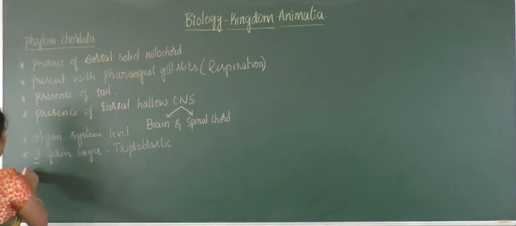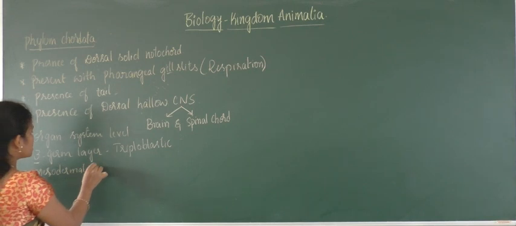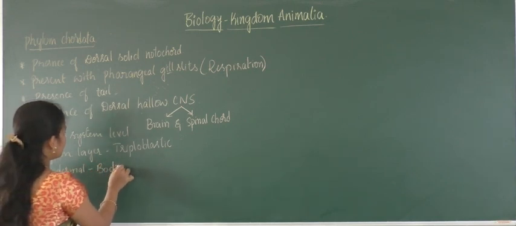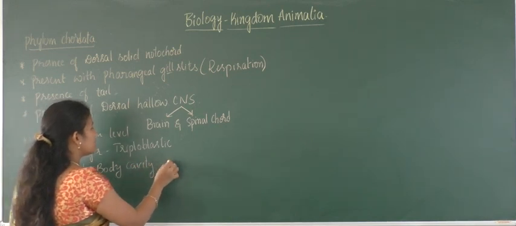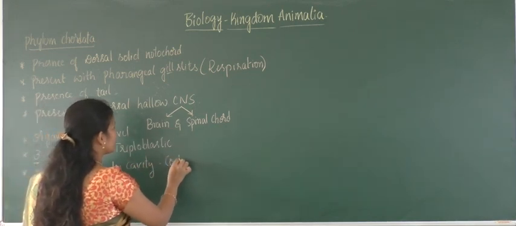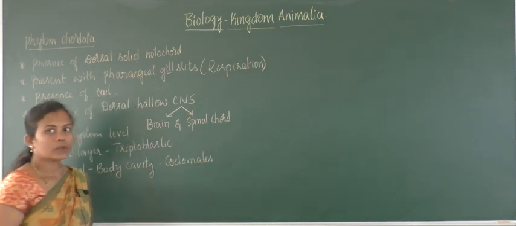Here it is 3, so the mesodermal germ layer will also be present. This mesodermal germ layer makes the body cavity, and the presence of that body cavity means the organisms are called coelomates, okay.